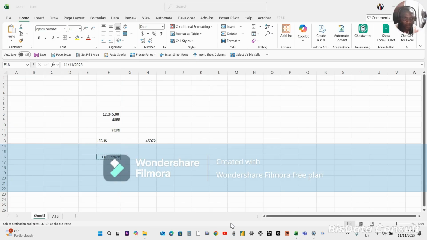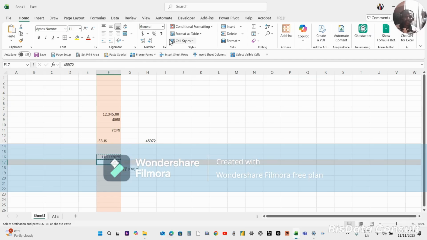If you are using older versions of Excel, let's say 2016, 2019, 2020, and you type a date like this, it will look like this to you. But what Excel is actually seeing, let me copy this and paste it, what Excel is actually reading is 45972. That is what it is reading in the background. It doesn't recognize this really until you come here and format it.